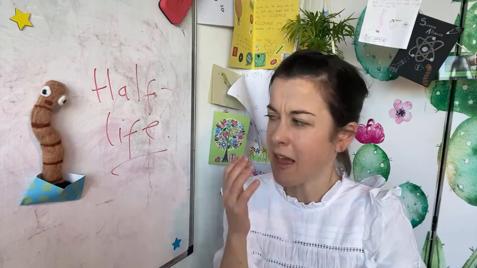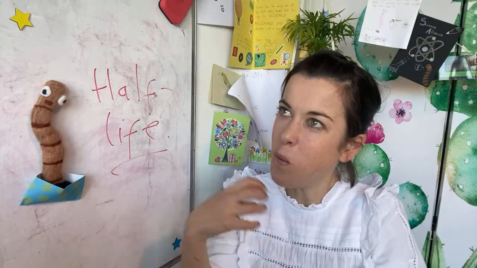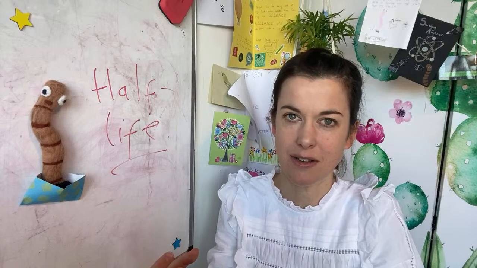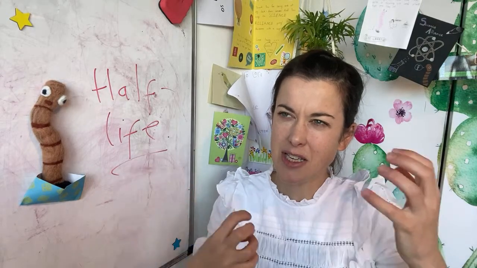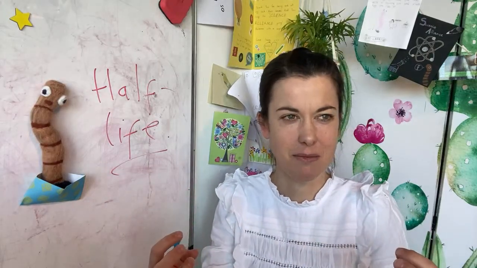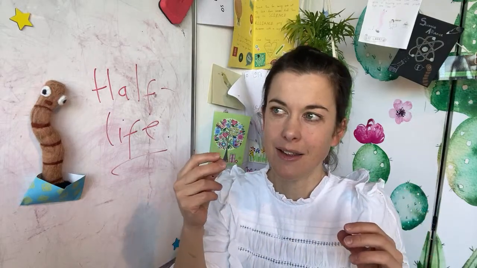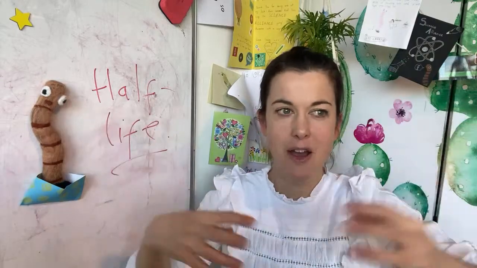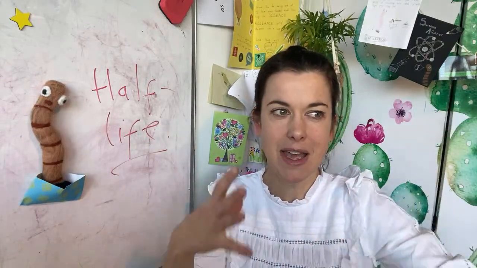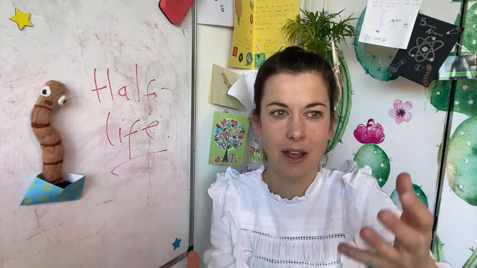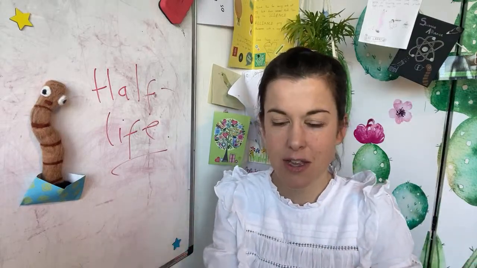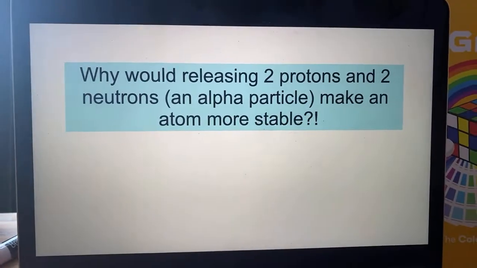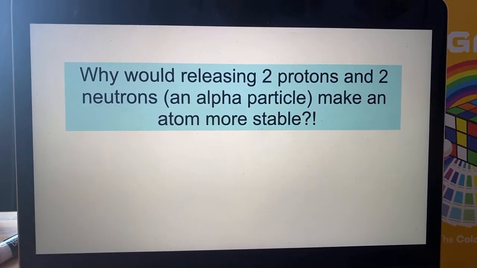Right, I couldn't get this into my head. Why would giving off an alpha particle in particular change the ratio of protons and neutrons in an atom? I just can't picture it, because it's 2 protons and 2 neutrons. So how does giving out the same amount of protons and neutrons make an atom more stable, affect the balance of protons and neutrons? So I did a thing to show you, just in case you were as confused as me. I'm still not sure I really understand this, to be perfectly honest with you.